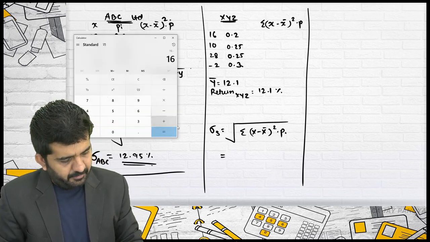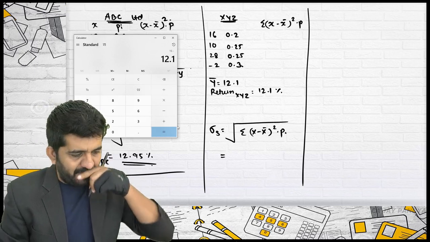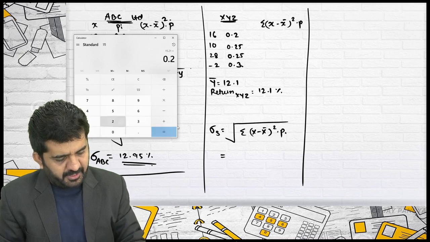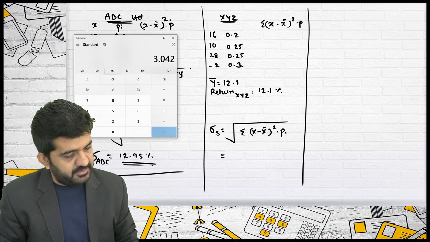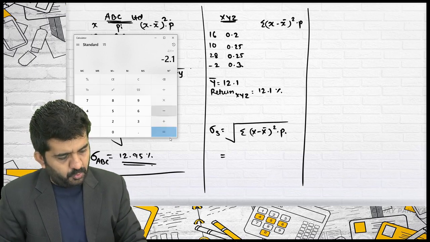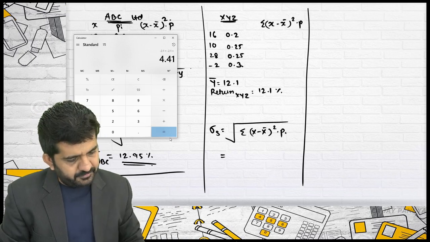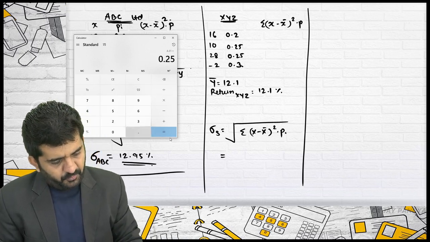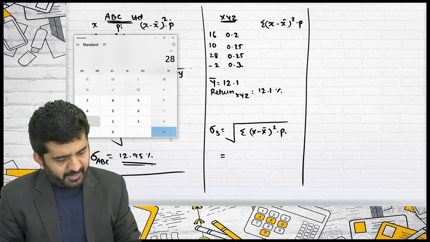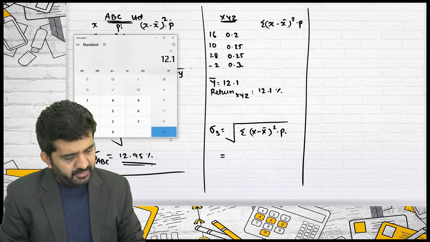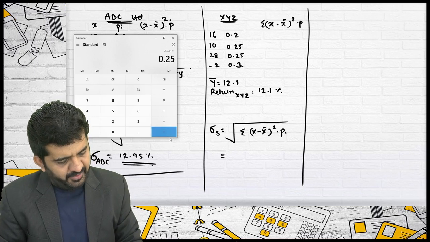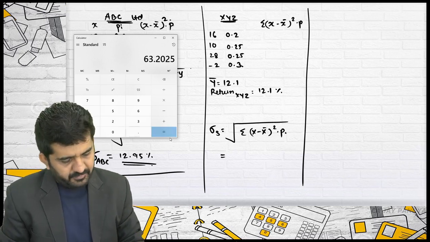16 minus 12.1 is equal to, multiplied by, is equal to, multiplied by 0.2, is equal to m plus 10 minus 12.1 is equal to, multiplied by, is equal to, multiplied by 0.25, is equal to m plus 28 minus 12.1 is equal to, multiplied by, is equal to, multiplied by 0.25, is equal to m plus 2.